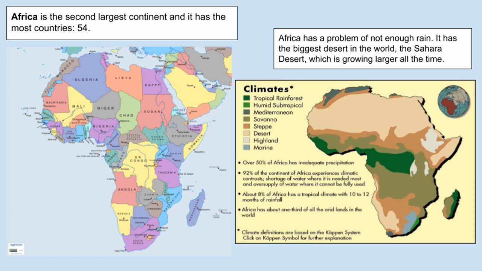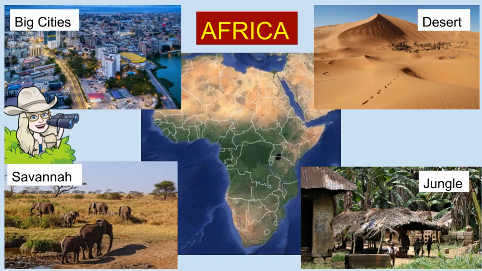Africa is the second largest continent, and it has the most countries, 54. Africa has a problem of not enough rain. It has the biggest desert in the world, the Sahara Desert, which is growing larger all the time. Africa also has big cities, desert, savanna, which is like a grassland, and jungle.